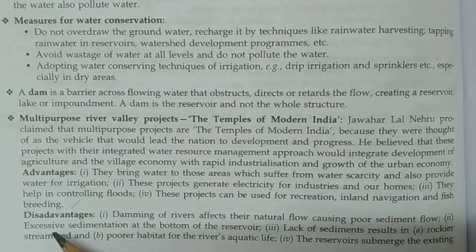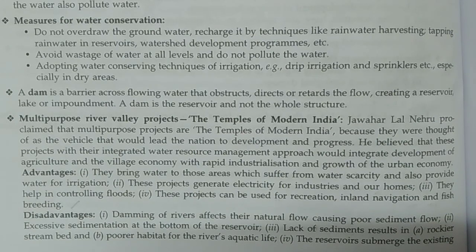Now, next, what are the disadvantages here? Damming of rivers affects their natural flow, causing poor sediment flow. Second, excessive sedimentation at the bottom of the reservoir. Third, lack of sediments results in a rockier stream bed and poorer habitat for the river's aquatic life.